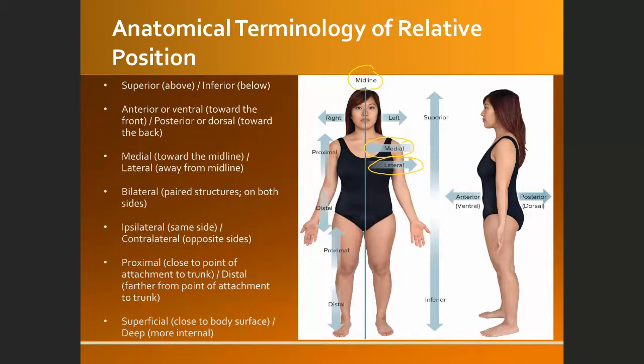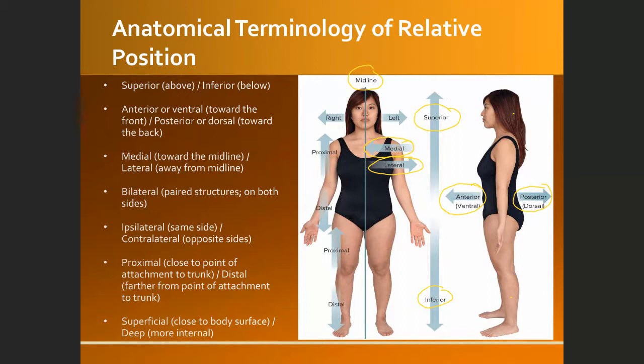And then top and bottom. The top is called the superior. Bottom will be inferior. For example, if you compare between the head and the leg, the head will be superior to the leg. Anterior means on the front, also known as ventral, and posterior or dorsal is on the back. So you can see that our abdomen is in the ventral area, and our buttock, for example, is in the dorsal area.